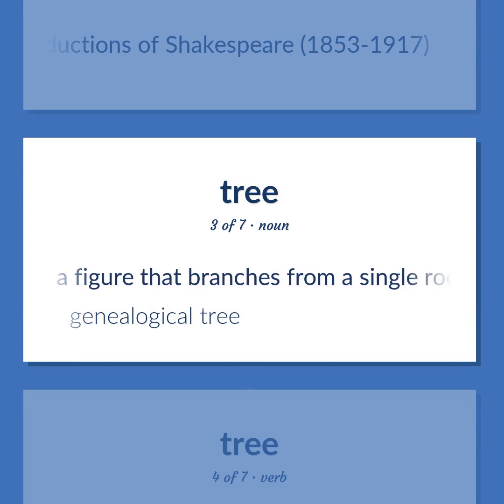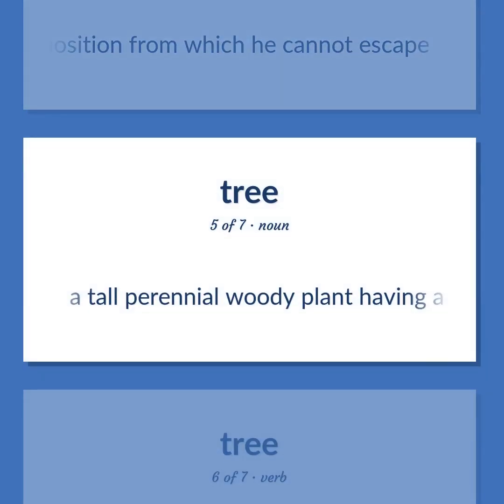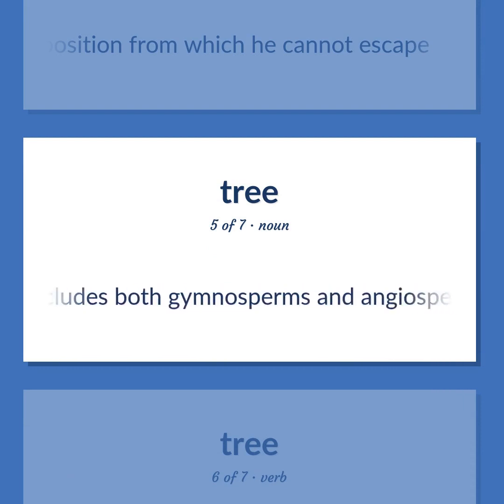A figure that branches from a single root. Genealogical tree. Force a person or an animal into a position from which he cannot escape. A tall perennial woody plant having a main trunk and branches forming a distinct elevated crown. Includes both gymnosperms and angiosperms.